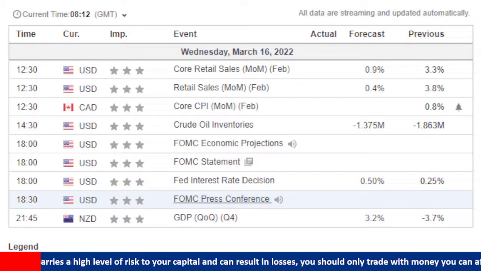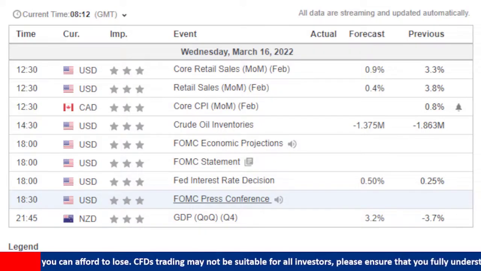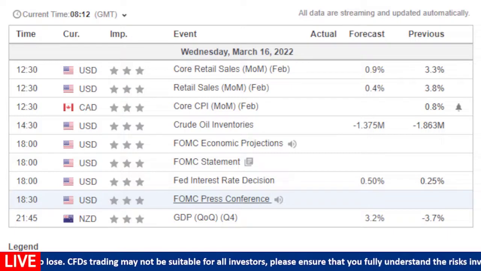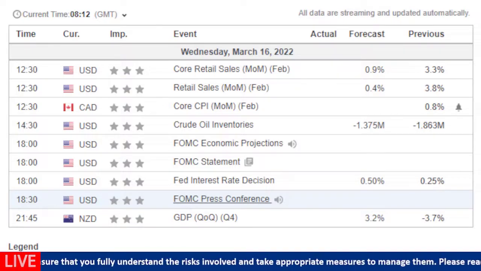We need to know exactly what will happen regarding the interest rates. The markets are anticipating a rate hike. However, the question of whether it's 25 points or 50 points is yet to be answered in the meeting and the press conference. So this is something that we will be highly looking for. We are expecting higher than usual volatility on both the US dollar as well as gold trading.